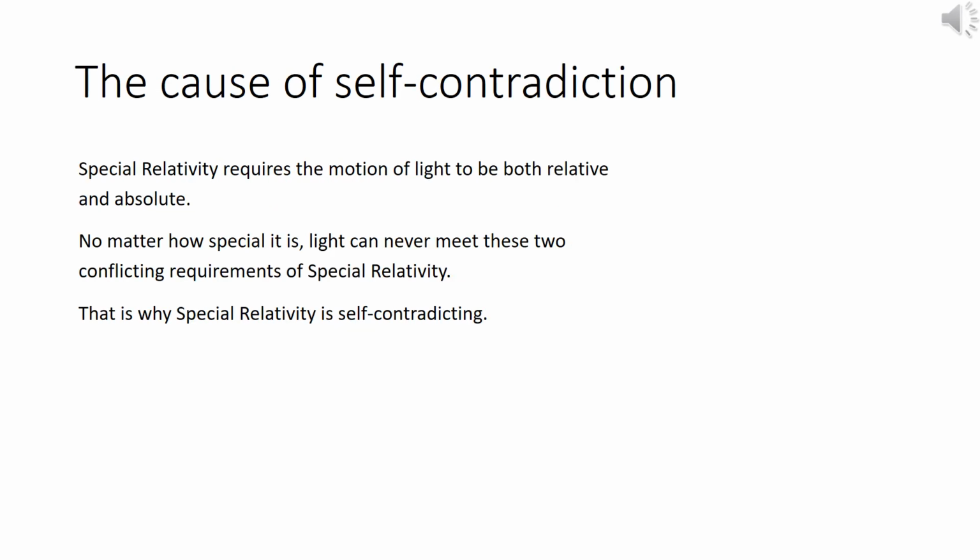The cause of self-contradiction comes from how special relativity requires the motion of light to be relative and absolute at the same time. No matter how special it is, light can never meet these two conflicting requirements of special relativity. That is why special relativity is self-contradicting.